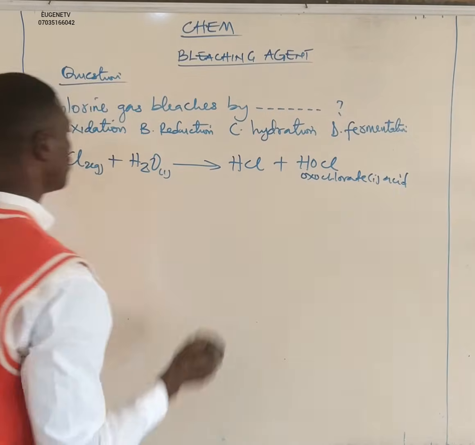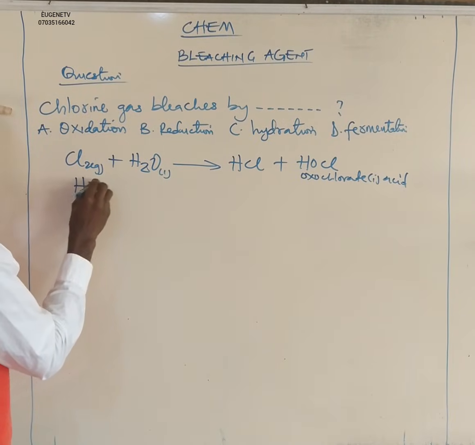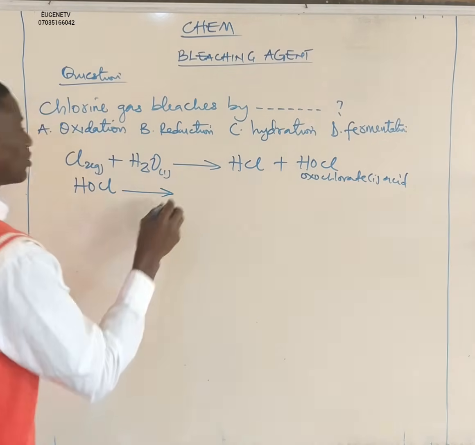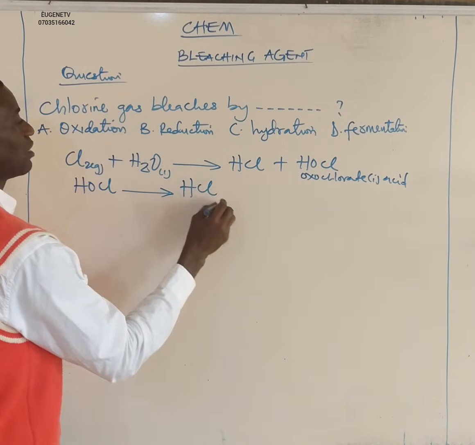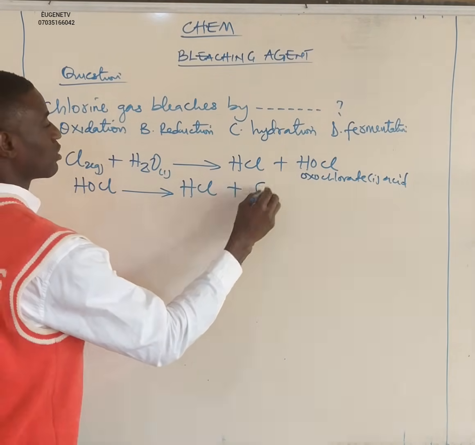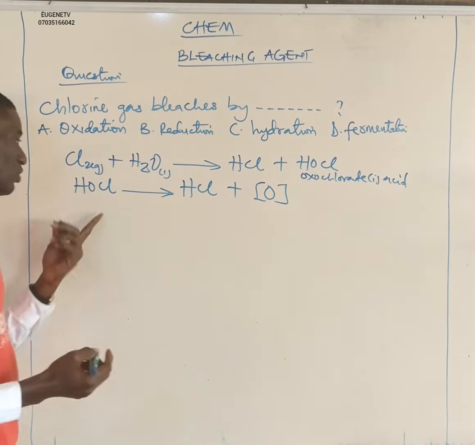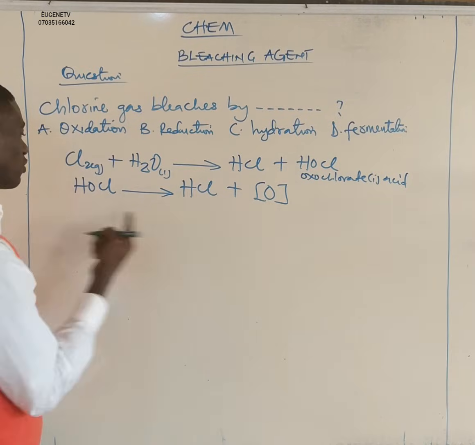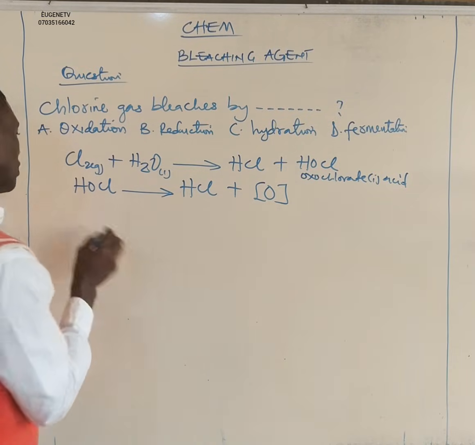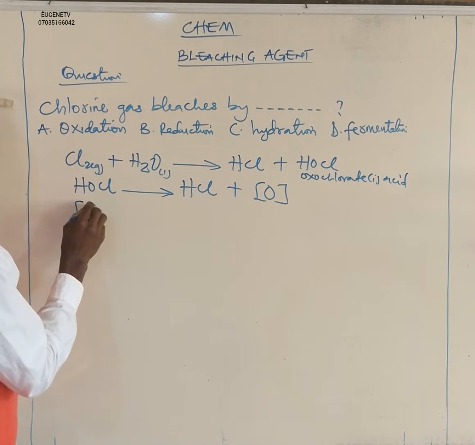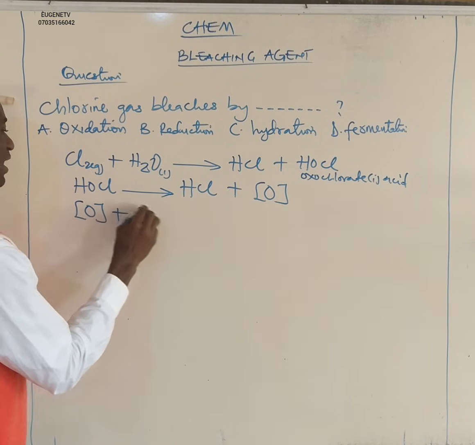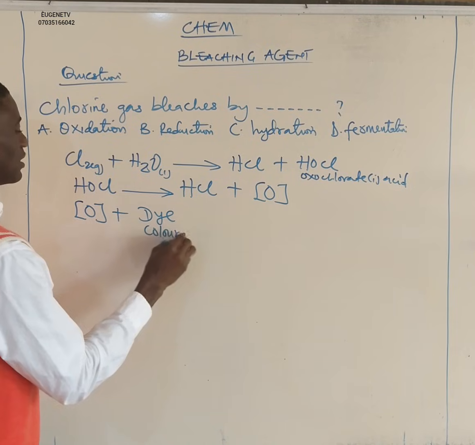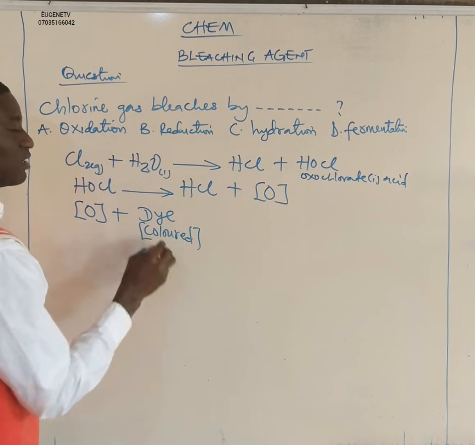Let us get from here. You will have this hypochlorous acid, which can decompose because it is very unstable, to form HCl and atomic oxygen. This atomic oxygen that is released from the decomposition of hypochlorous acid will now combine with the dye. Remember, dye is a colored substance. Anything that has color, it can be clothes, it can be flour.